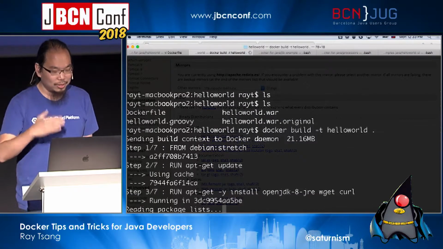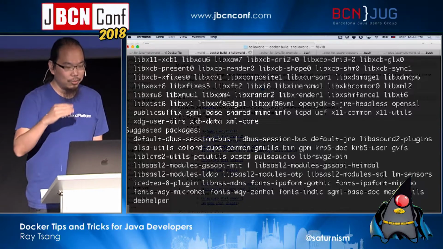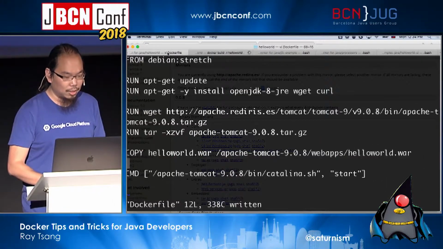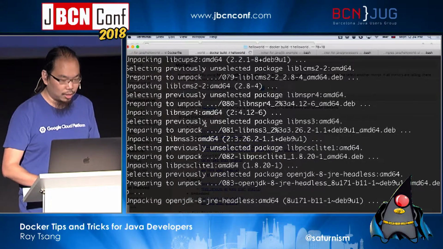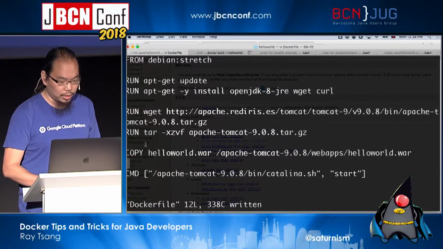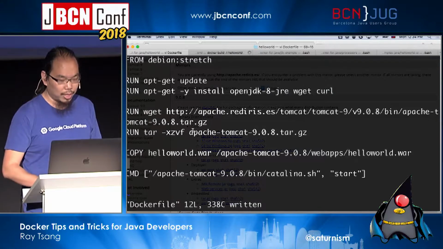All right, so as you can see, this is running through the instructions, right? It's going through all of these run commands one by one. It's doing apt-get update and then apt-get install. So hopefully you will have OpenJDK and wget and curl. And then finally, once this is all done, hopefully I'm going to get Tomcat here, and then I'm going to unpack it. And it's going to unpack it into the Apache Tomcat directory.